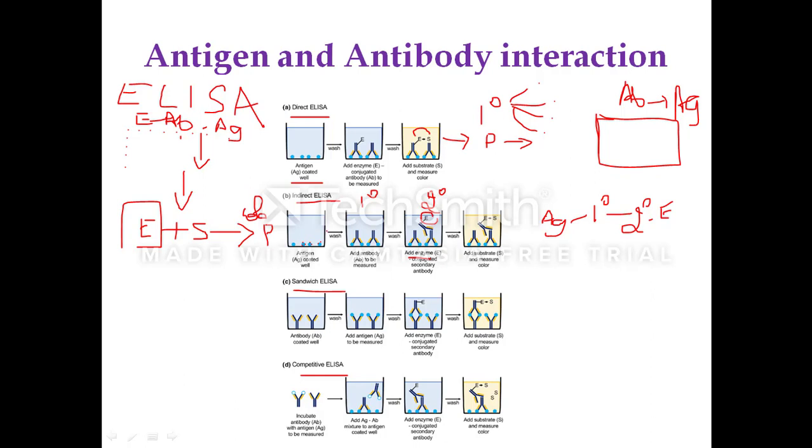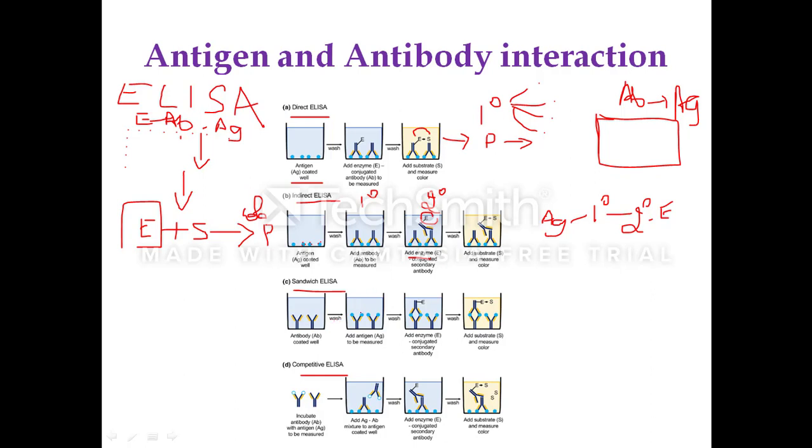This is indirect ELISA. Next is another type, sandwich ELISA. As the name suggests, the antigen will be sandwiched between two antibodies, the primary as well as the secondary antibody. Here, initially the ELISA plate will be taken and coated with the primary antibody. Then they will wash it to remove the unbound primary antibody.